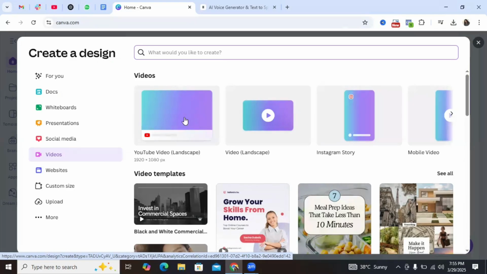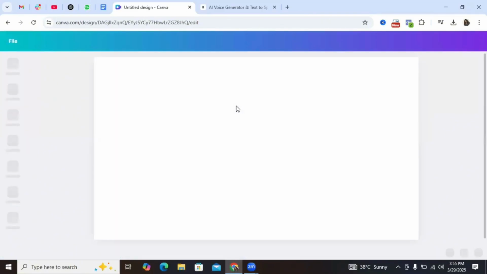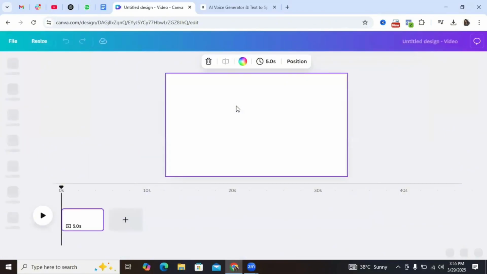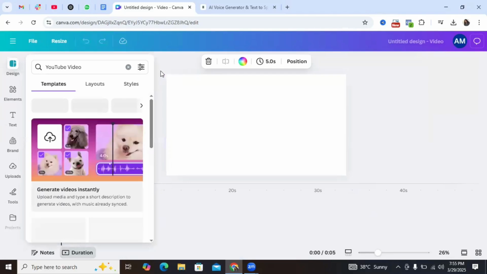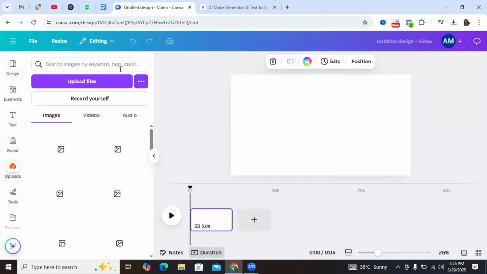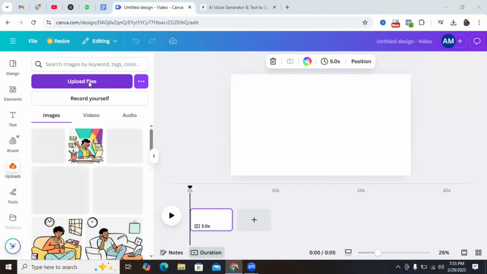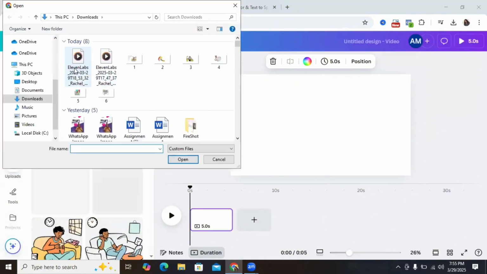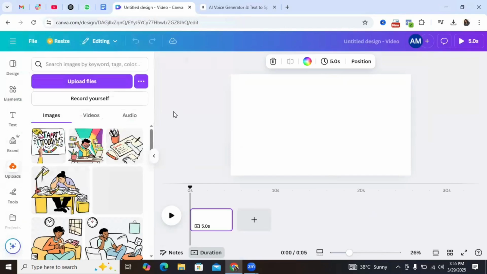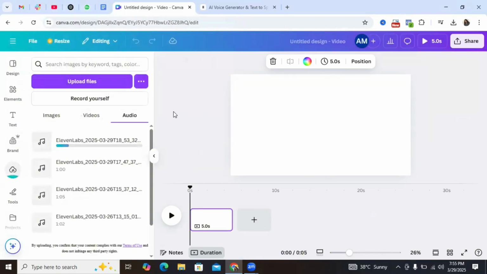But let's say I want to do this for a video. I'm going to click on YouTube video, and then we're going to first of all import that voice inside of this Canva page right here, right? So I'm going to come to uploads, and I'll go to upload file, and then simply click on the audio file that I have just uploaded from Elevenlabs, and upload it inside of Canva.